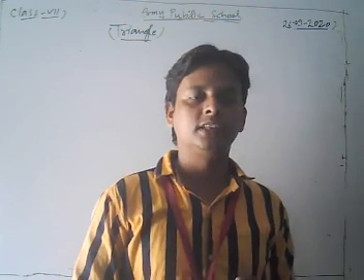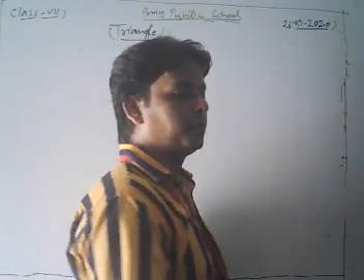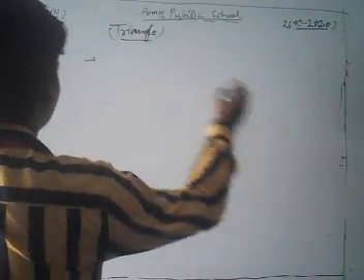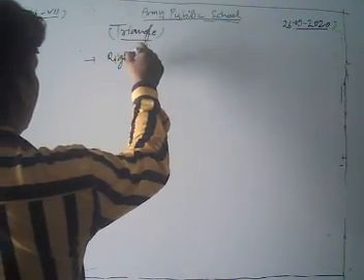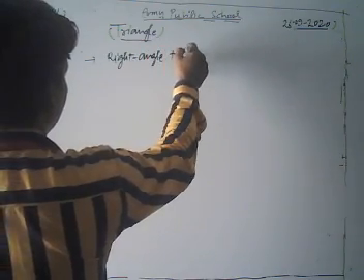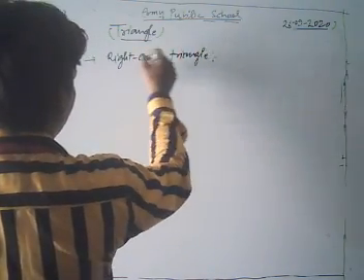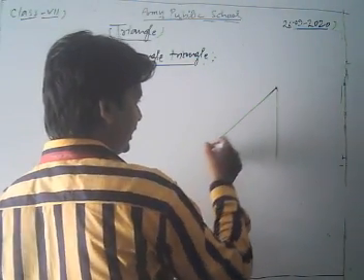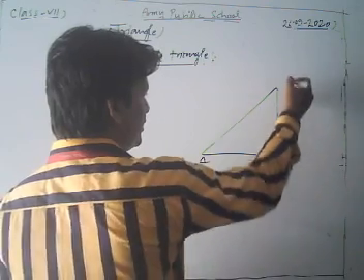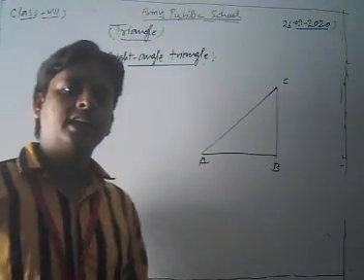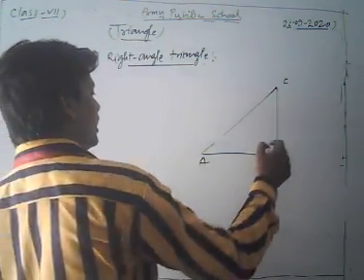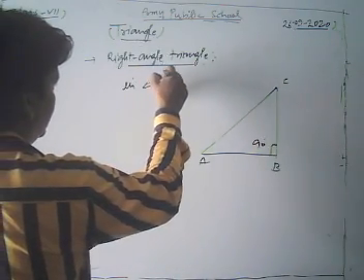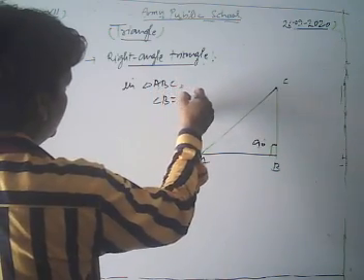Now, dear students, we discuss some important concepts related to the right angle triangle. Dear friends, in any right angle triangle, suppose that ABC is a right angle triangle. In any right angle triangle, one angle is always equal to 90 degrees. Suppose here in triangle ABC, angle B is equal to 90 degrees.